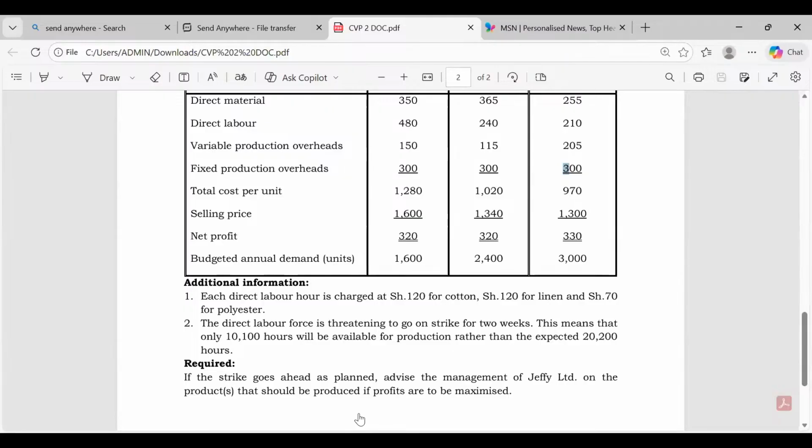Remember fixed cost, even if you're producing zero, like now in this room, if we get 0 students, shall we go to the landlord and tell the landlord on our knees that we got 0 students, now we can't pay rent? He won't understand. Fixed cost is predetermined. You get it in advance, using budgeted production. And once you've gotten it using budgeted production, that figure will never dance as the number of units dances. Never. So it will be 300 times 1,600 plus 300 times 2,400 plus 300 times 3,000.